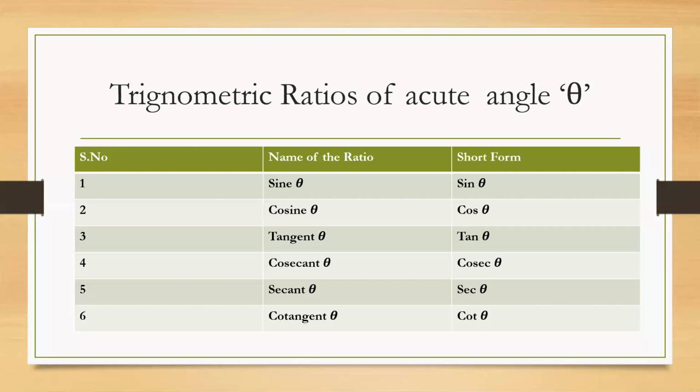Actually, there are only 3 ratios: sine theta, tan theta, and sec theta are the original ratios. Others are complementary ratios in one sense. In another sense, sin theta, cos theta, tan theta are the three ratios, and others are the reciprocal relations. That is why the name cosine has come.